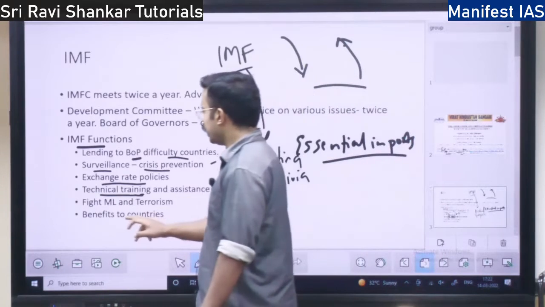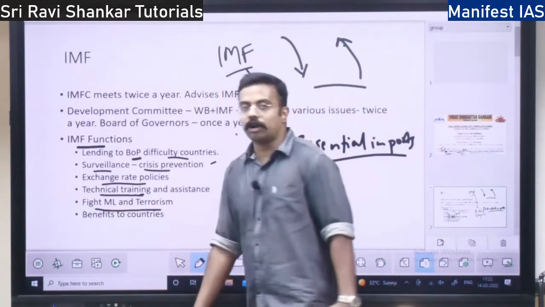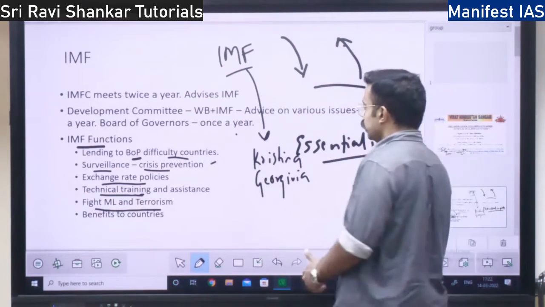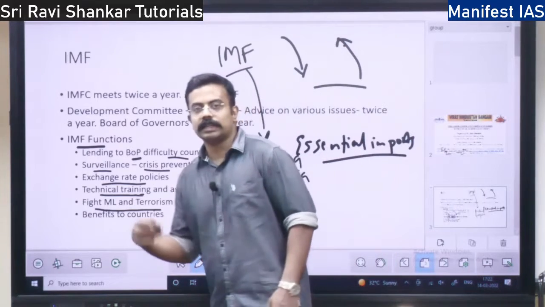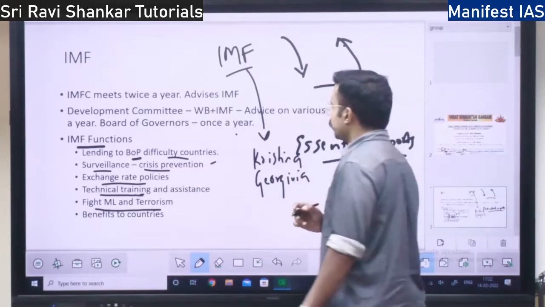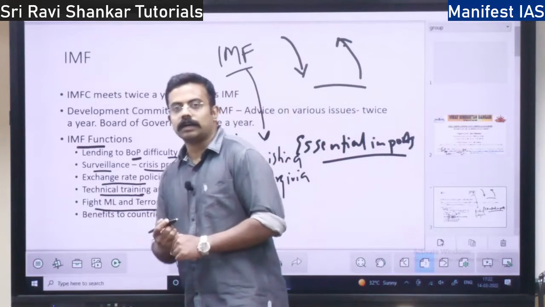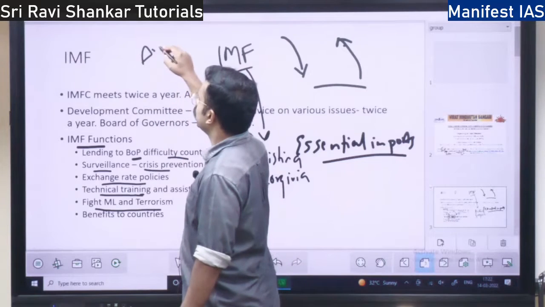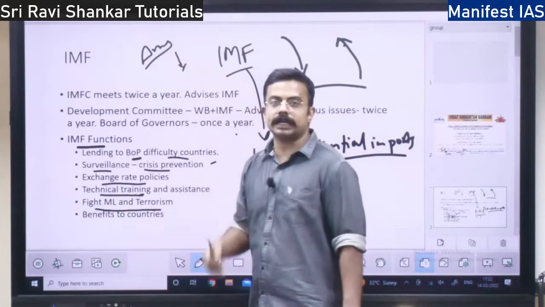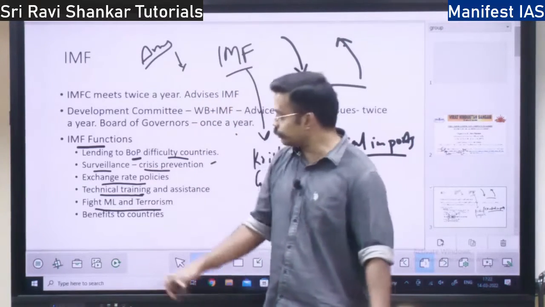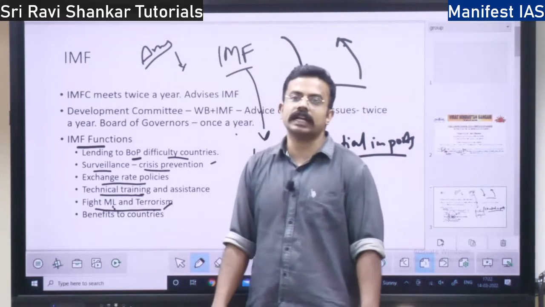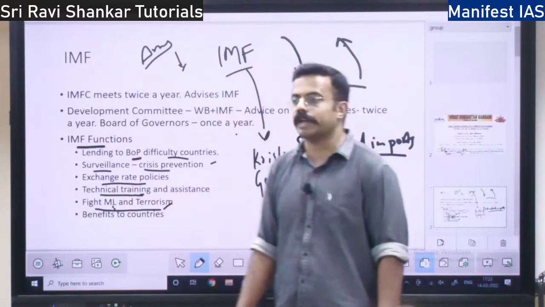That is one function. Then it also fights money laundering and terrorism financing. Money laundering is when you try to hide your money, you won't pay the tax for the ill-gotten money. Suppose you are trading in arms, drugs or these things, right? And you will get money for which you will not pay tax. You will try to store it somewhere else. That is money laundering. So IMF tries to fight money laundering as well as terrorism. That is one of the functions of IMF.